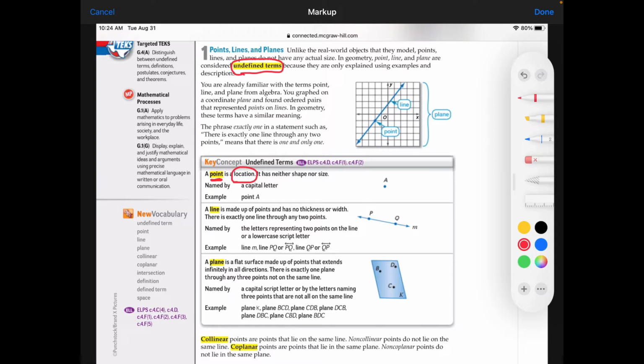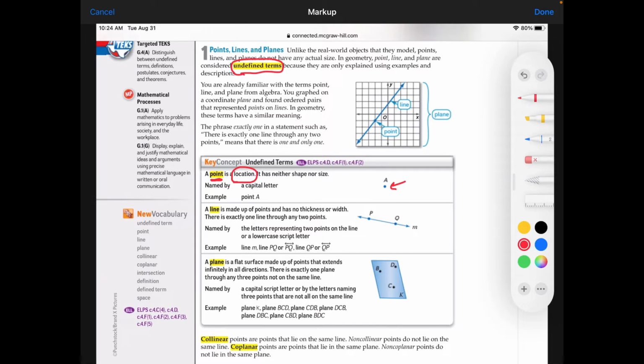If you've ever used the GPS, and I'm assuming everybody has, sometimes the GPS will show your location as a little circle or a dot. Think of that as the point. A point is a location, it tells you where something is. It doesn't have any shape or size, so we're not thinking of this as a circle. It looks like a circle, but it's just to represent a location. It's really not a shape.